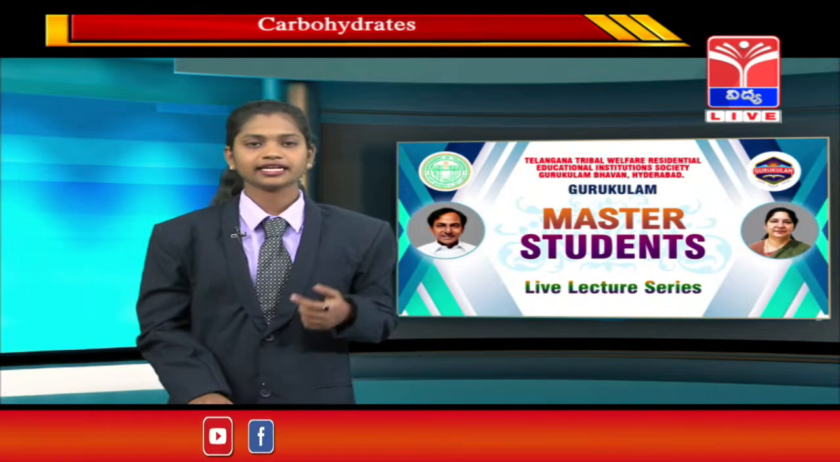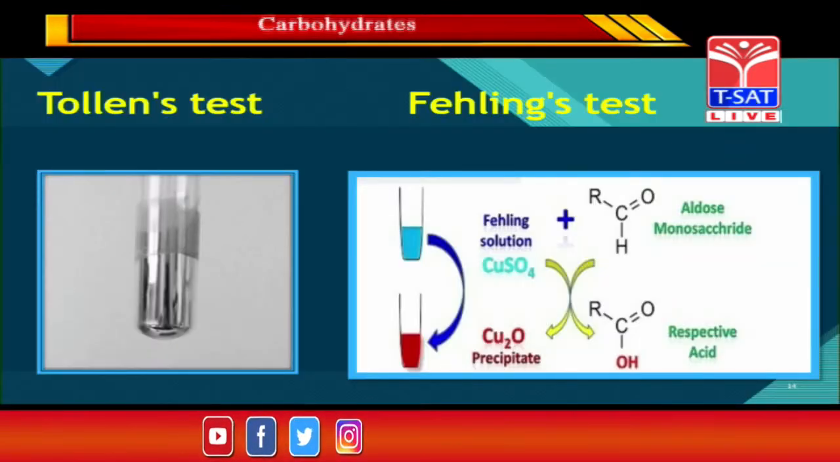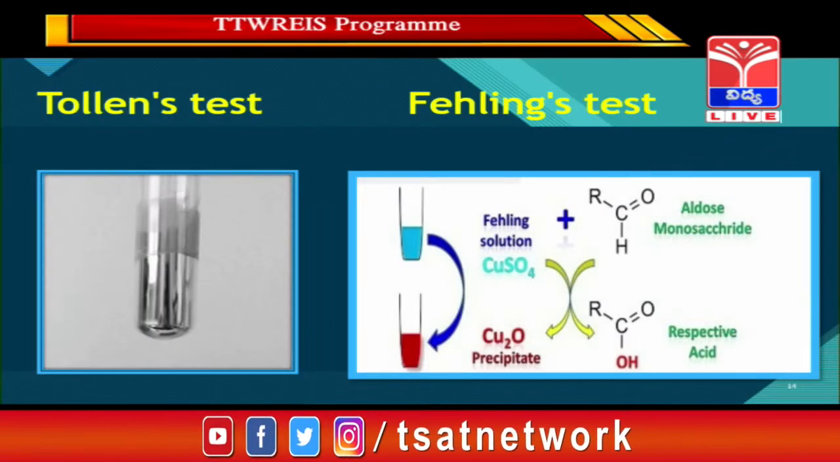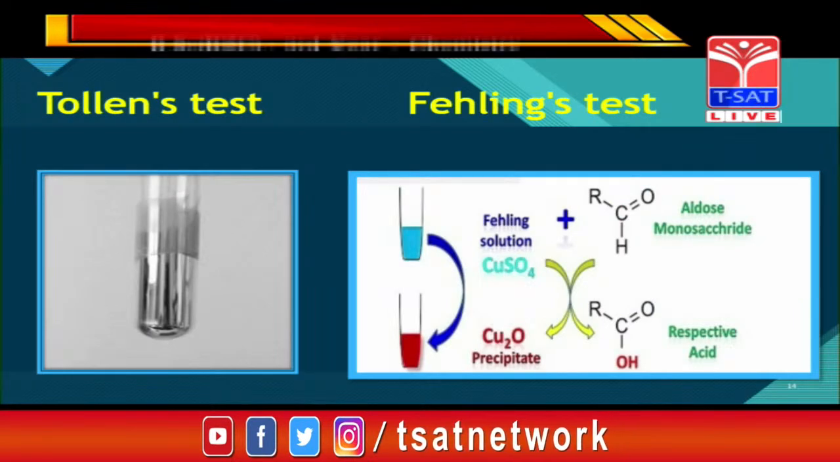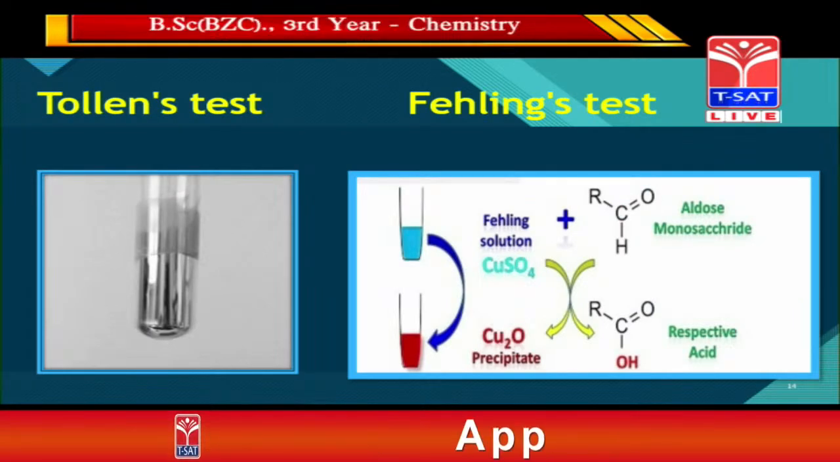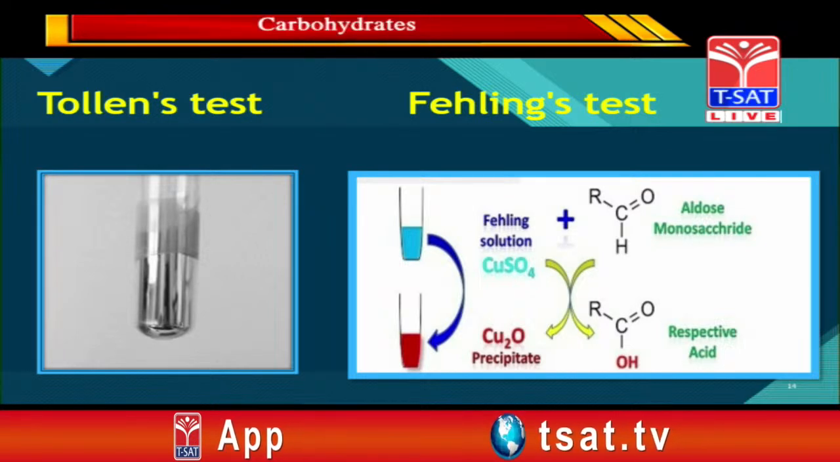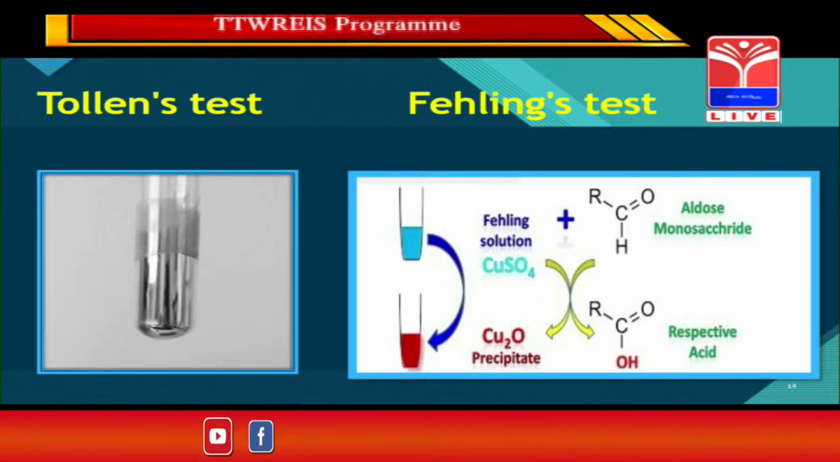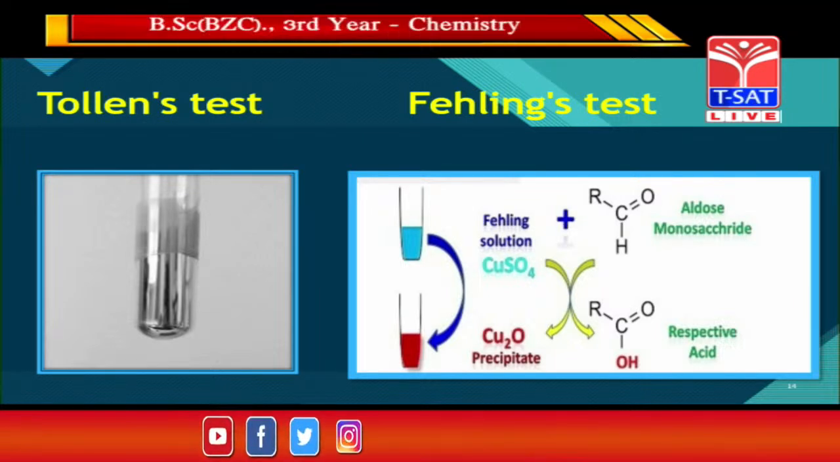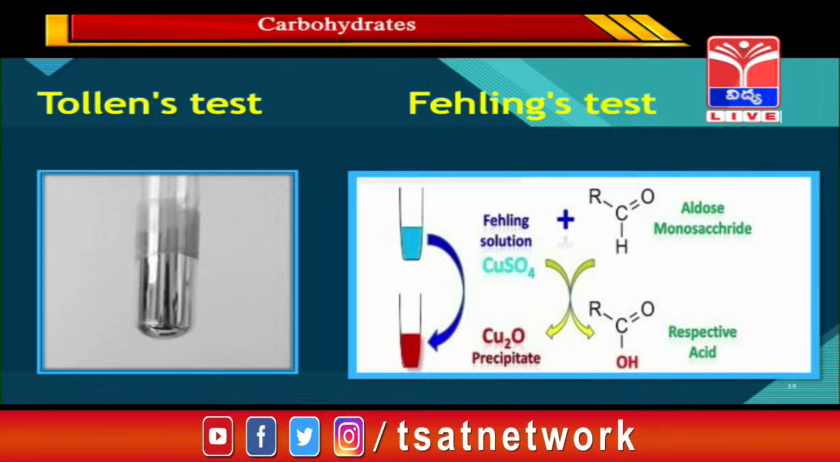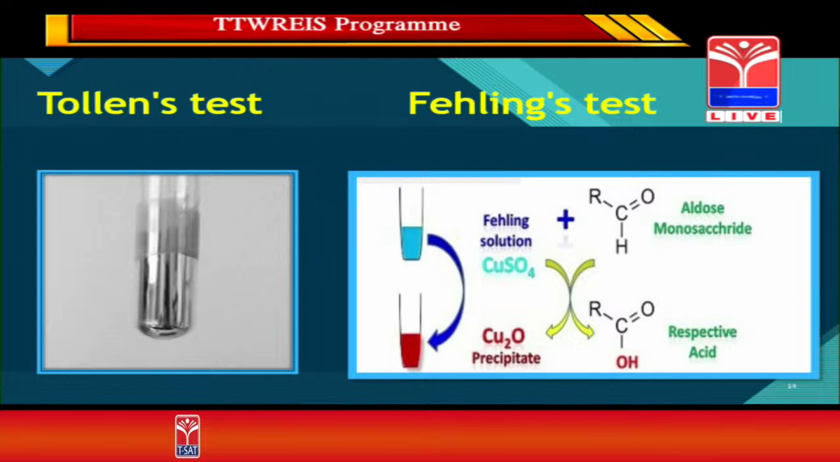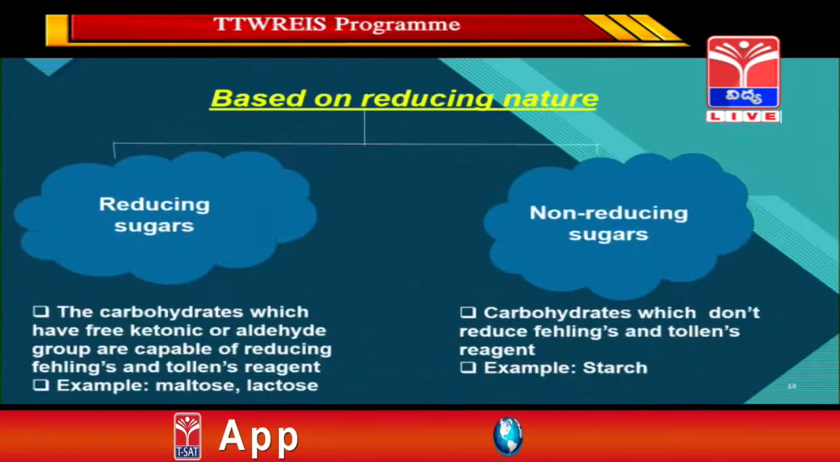See in the next slide, here is the Tollens test. We'll do it for the monosaccharide glucose. Glucose is a monosaccharide. On adding Tollens reagent, that is ammoniacal silver nitrate, it turns silver ions into silver. You can see the picture of the Tollens test. Here is the formation of a silver mirror around the test tube. This is the Tollens test.